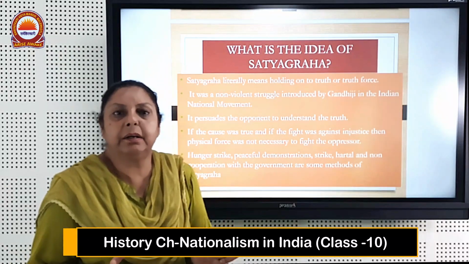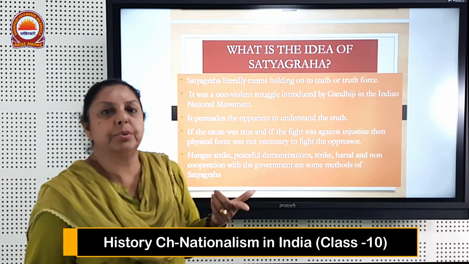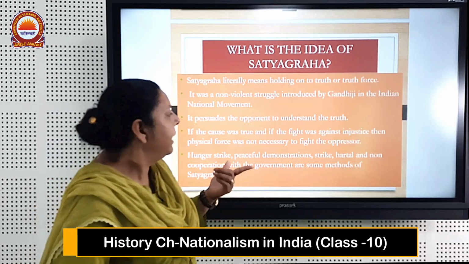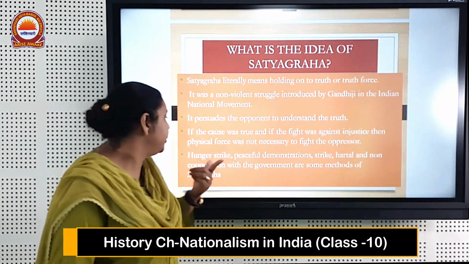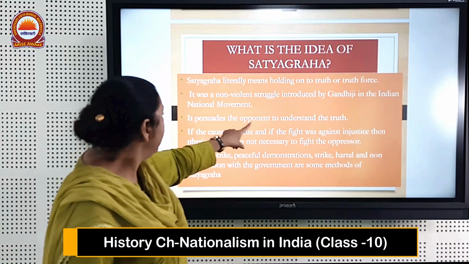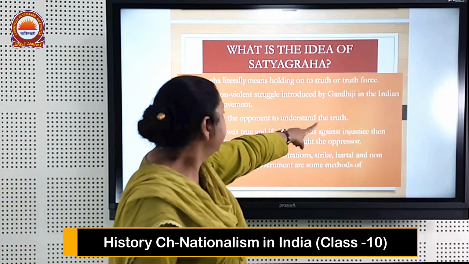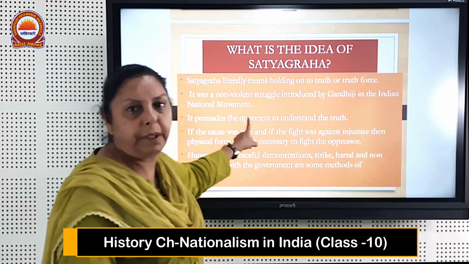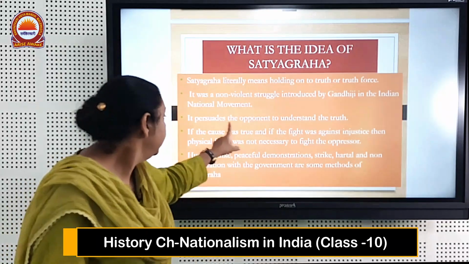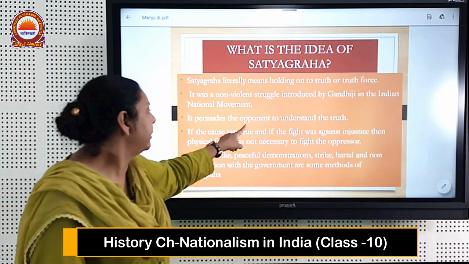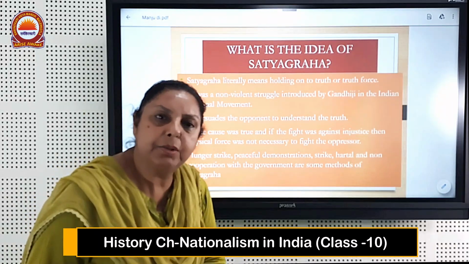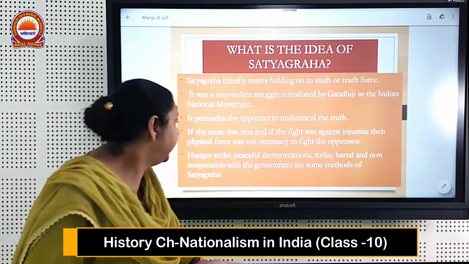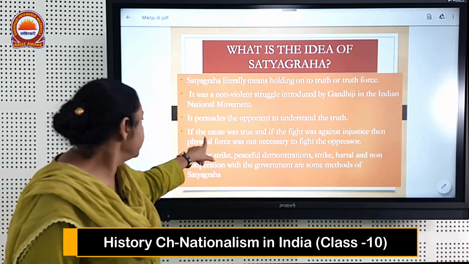In the whole of India, Gandhiji introduced this movement and everybody was following it on the call of Gandhiji. It persuaded the opponents to understand the truth. Who were the opponents over here? They were the Britishers. It persuaded them to understand that whatever the Indians were saying was the real truth, and they have to give them their due. It was the cause,